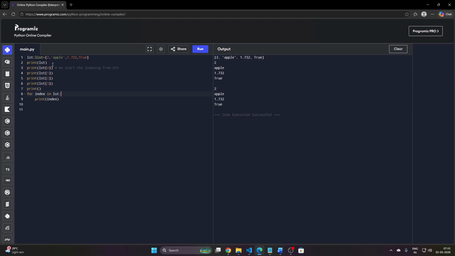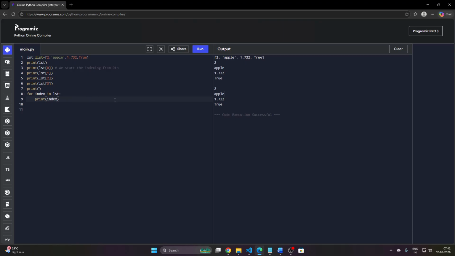Then it goes to the next element, apple, and shows the output. Then the next element, 1.732, and shows it, and the last element in the list, 2. That's how the for loop works.